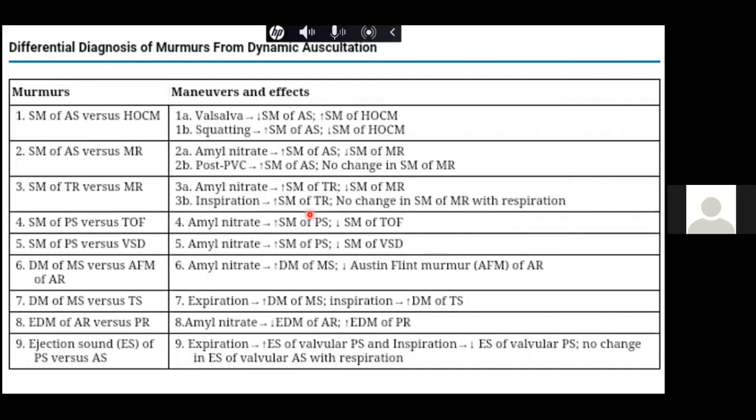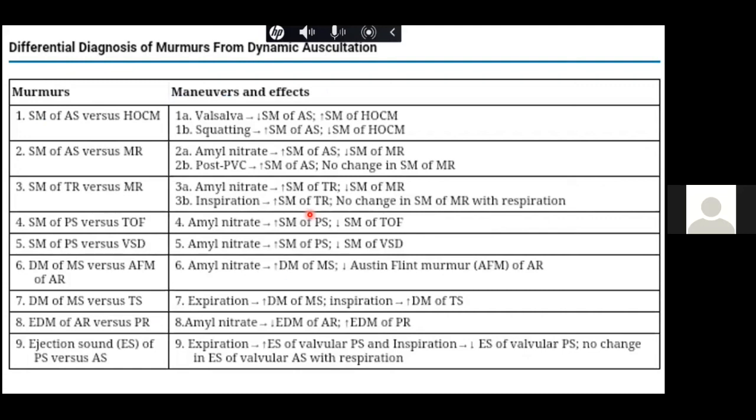The differential diagnosis of murmurs from dynamic auscultation. Many people will ask you, how do you differentiate HCM from AS? It is mainly based on your dynamic auscultation. On Valsalva, the AS murmur decreases and the HCM murmur increases. On squatting, the HCM murmur decreases, whereas the AS murmur increases.